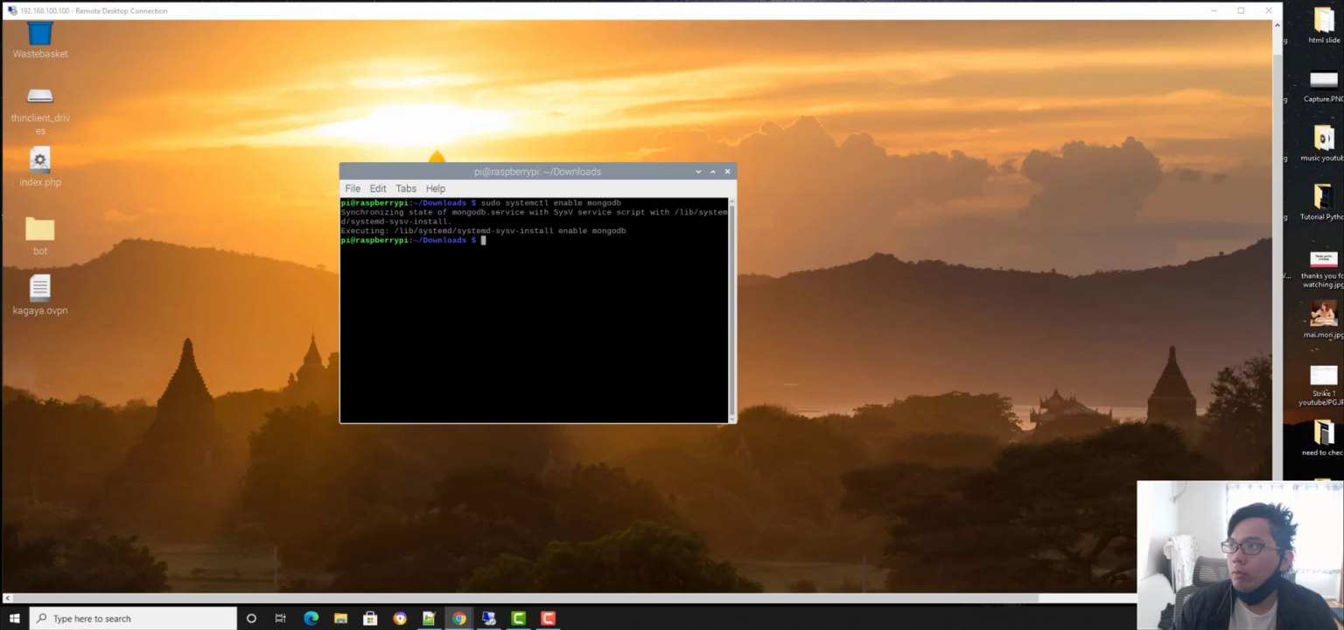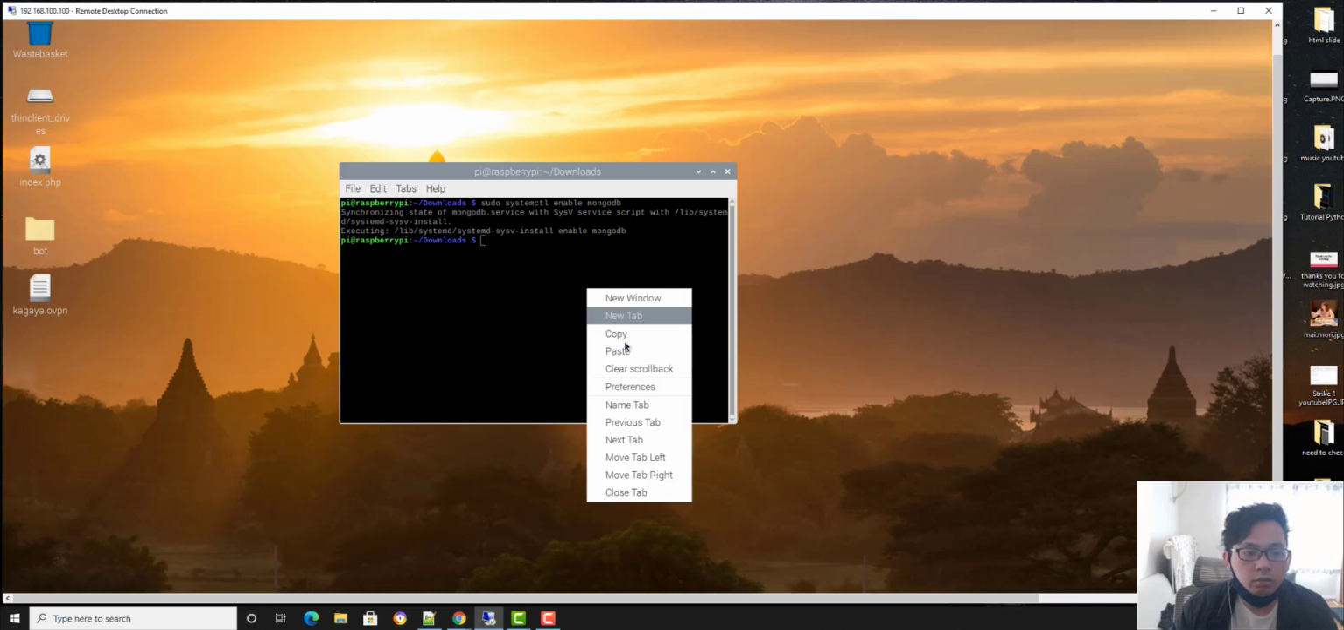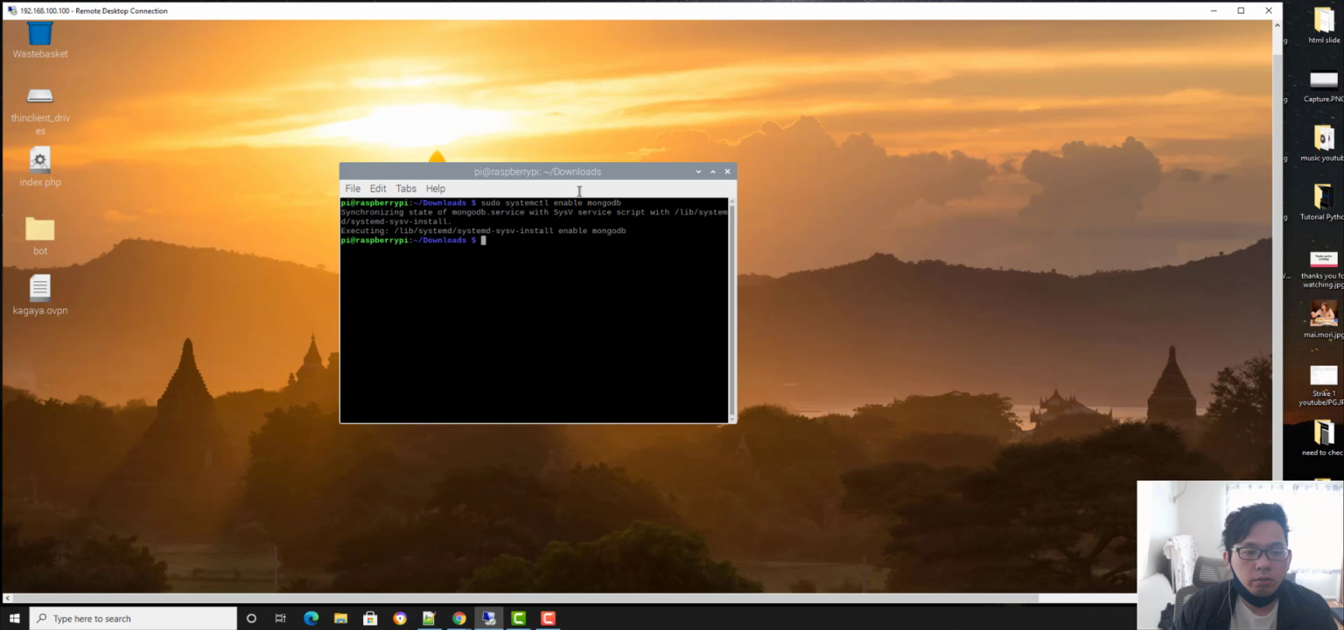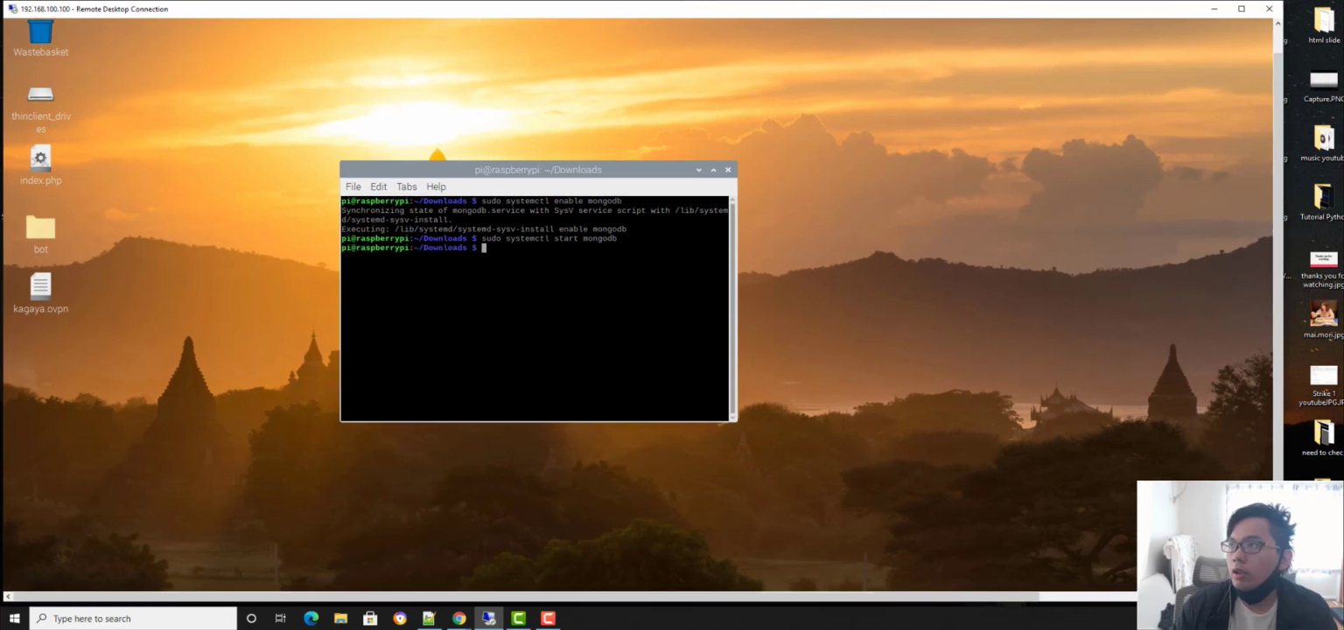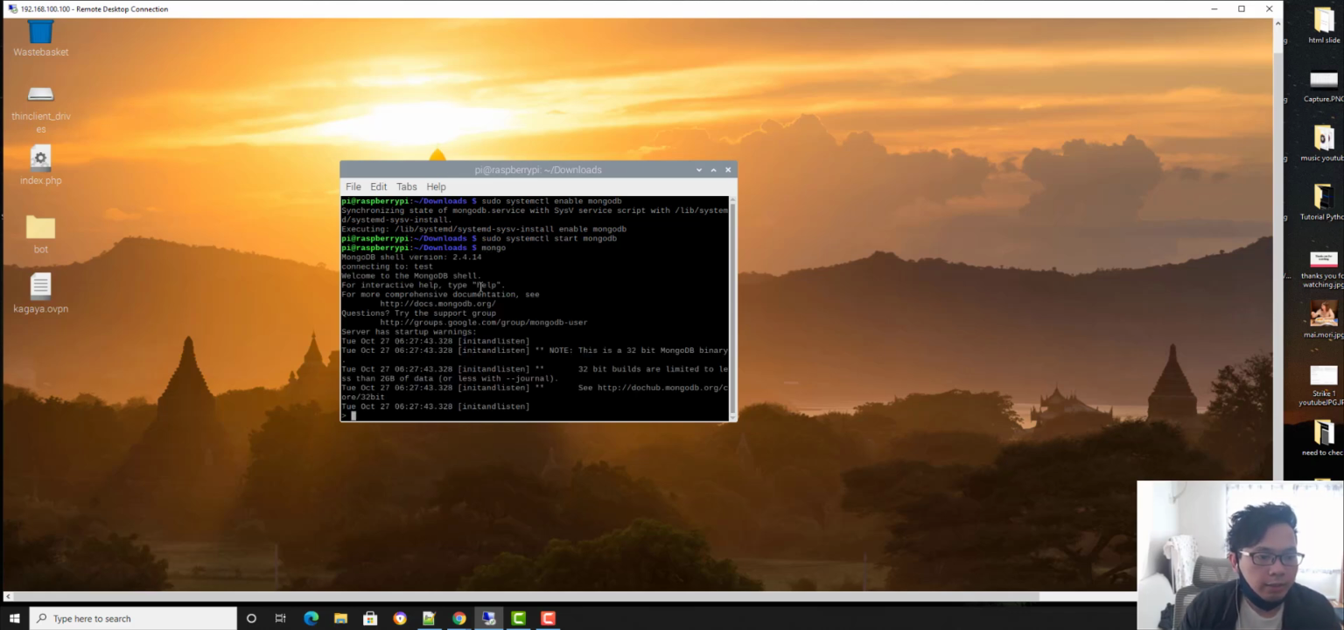Enable. So we're gonna start our MongoDB right now. Paste. Okay, there's a log anyway. And I'm gonna start MongoDB. Like that. So we've now installed MongoDB.